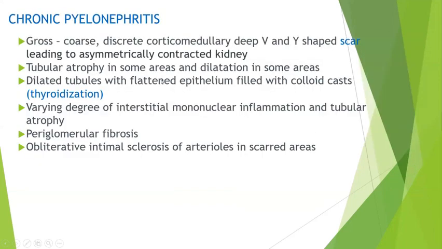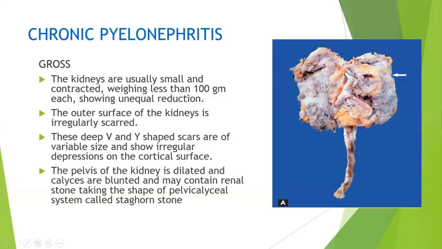Next will be chronic pyelonephritis. I have told you all this. Glomerular sclerosis, fibrosis. See, the kidney is totally replaced, a non-functional, contracted kidney with a lot of scars. V-shaped, U-shaped scars will be seen, which will be non-functional, with irregular depressions seen on the cortical surface.